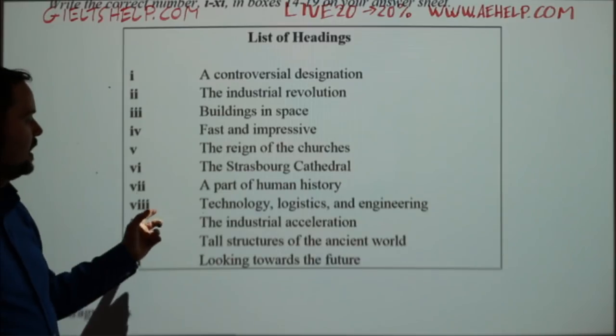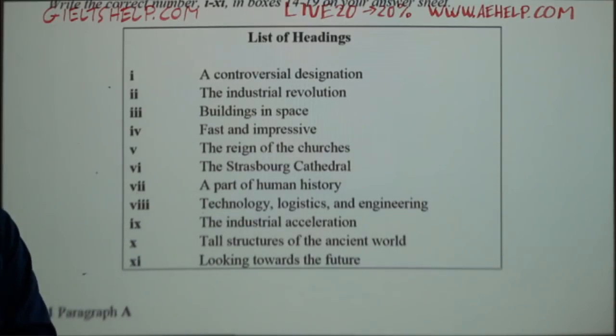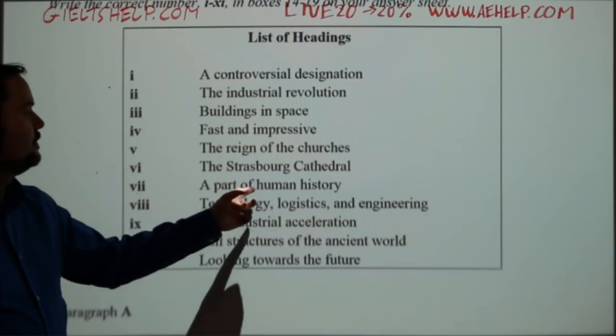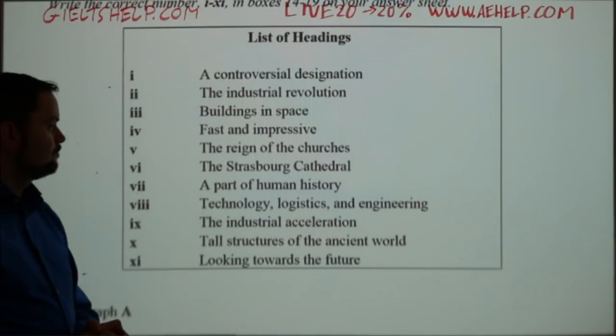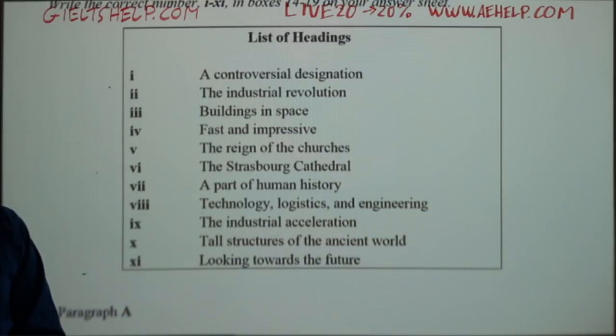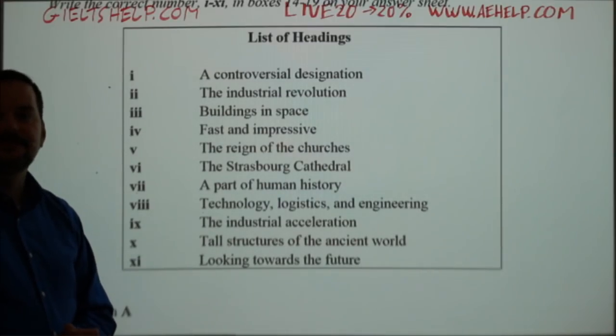Some of you are saying 8, technology, logistics, and engineering. Maybe. 7, a part of human history. Maybe. Who thinks it's 7? Who thinks it's 8?